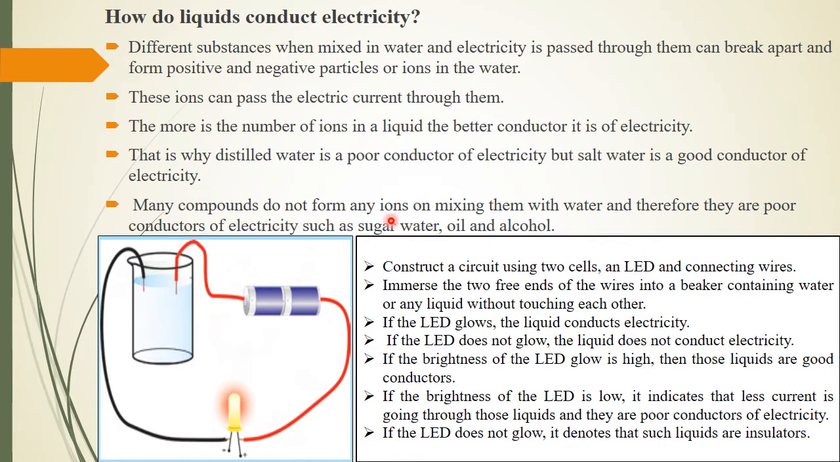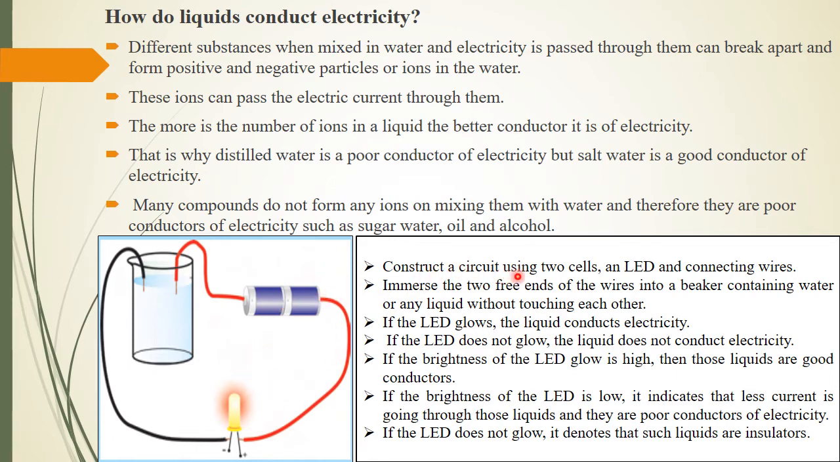Many compounds do not form any ions on mixing with water, and therefore they are poor conductors of electricity, such as sugar water, oil, and alcohol. They do not form any ions on mixing, and hence there is no movement of ions taking place. Therefore they are poor conductors of electricity. See, I have given you an example.